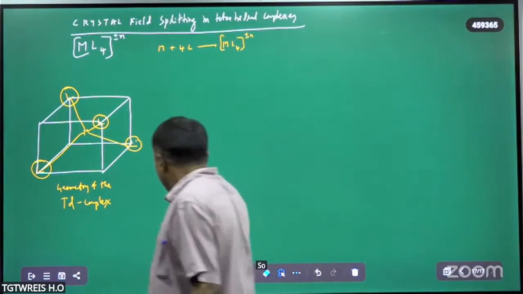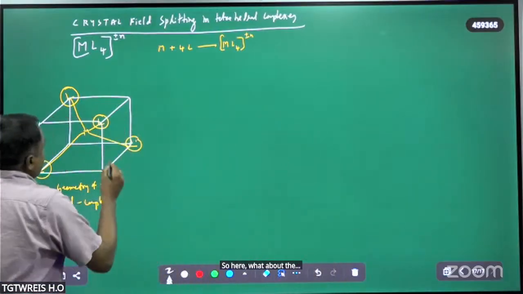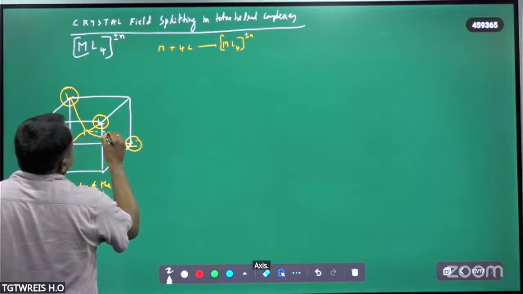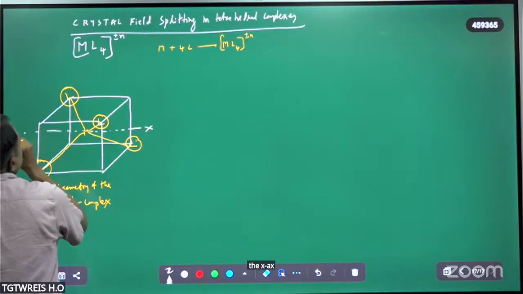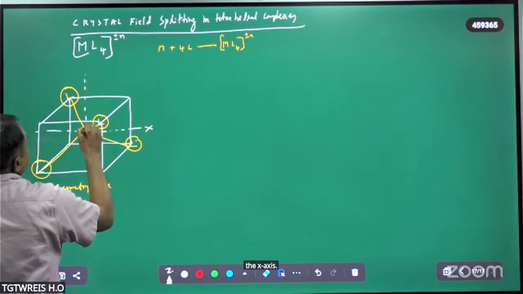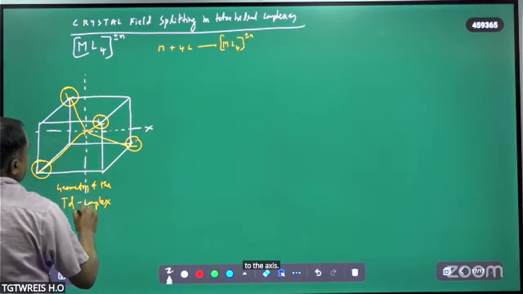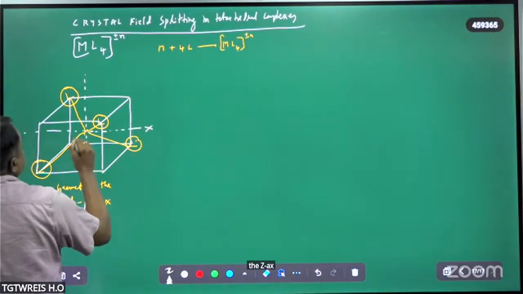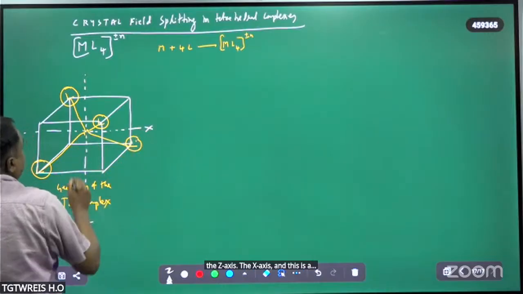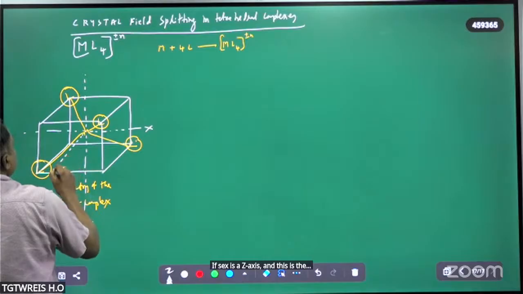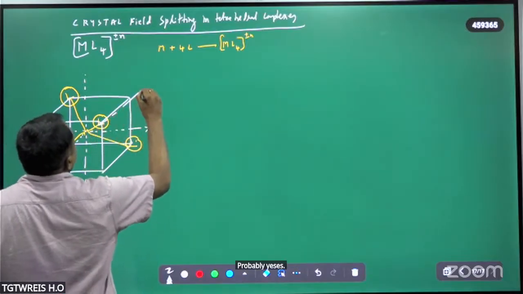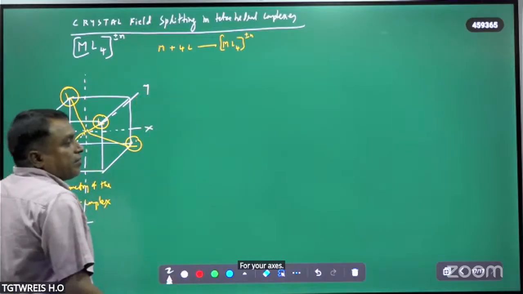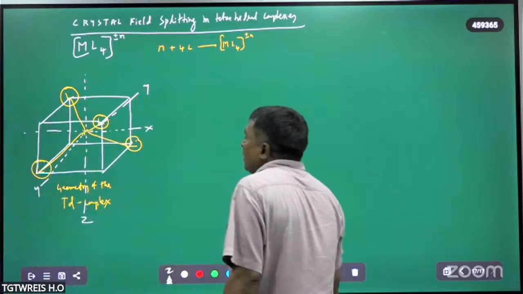So here, what about the axes? This is the x-axis, this is the z-axis, and this is the y-axis. So we have the x, y, z axes now.